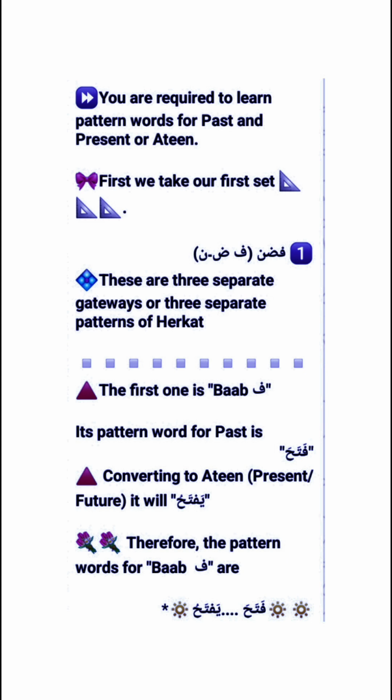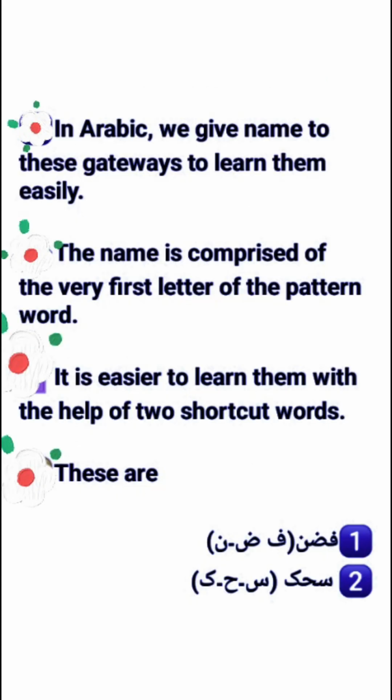Here comes the next Bab, Zad. Its pattern word for past is Zaraba. Zaraba means he hit. Converting to Athene, present or future tense, it becomes Yazribu. So the pattern words for Bab Zad are Zaraba, Yazribu.